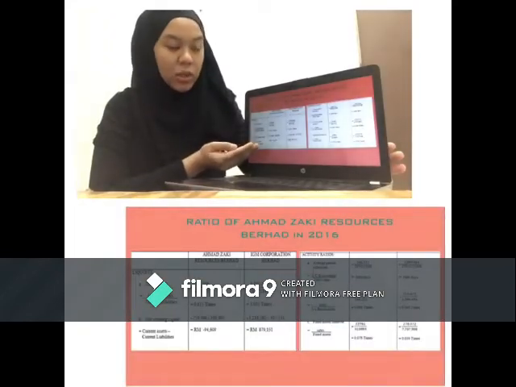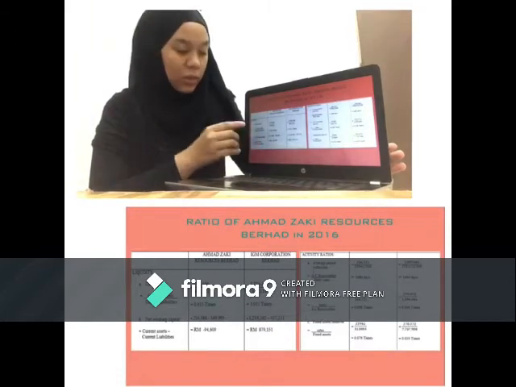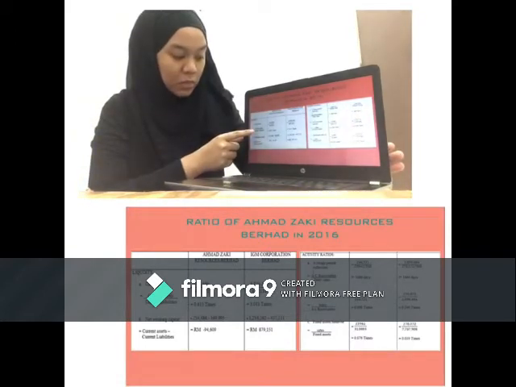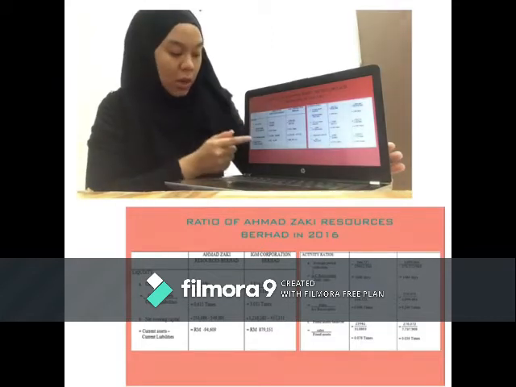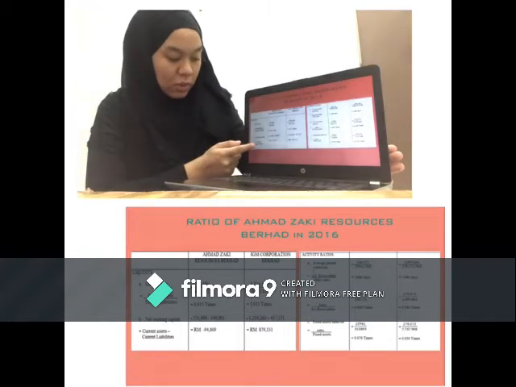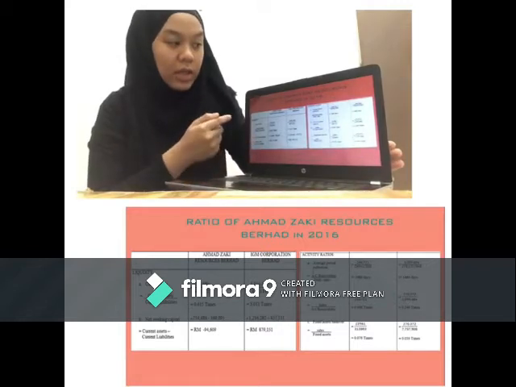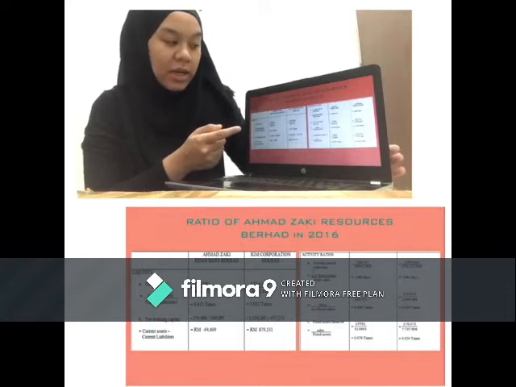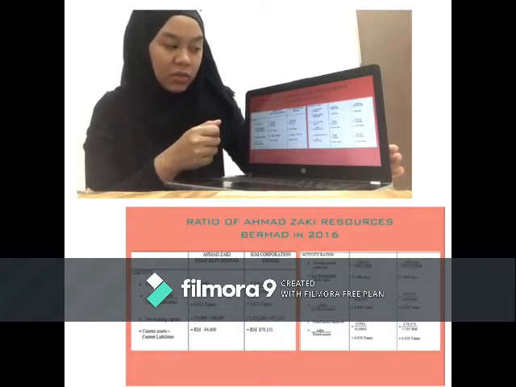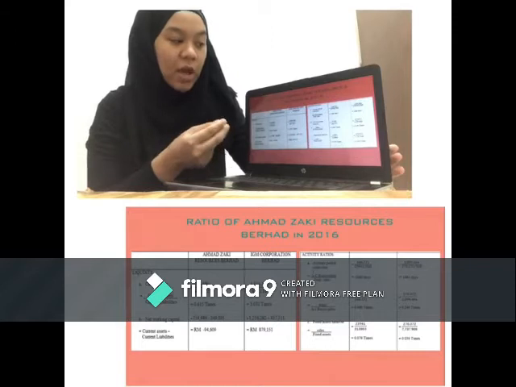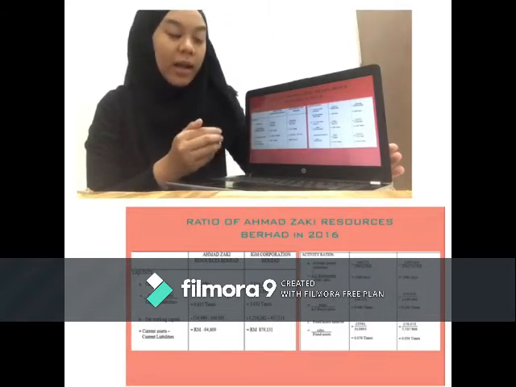Each ratio has a formula to calculate it. For the current ratio, we need to put the value of current asset divided by current liabilities. For net working capital, we need to put the value of current asset minus the value of current liabilities. The same goes for the activity ratio. For the average collection period, account receivable is divided by daily sales, and for the account receivable turnover, the value of sales needs to be divided by account receivable.